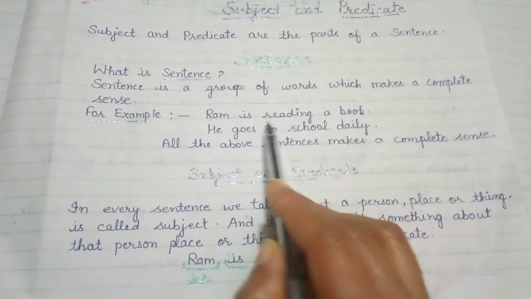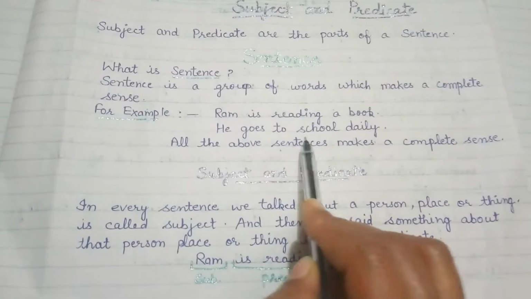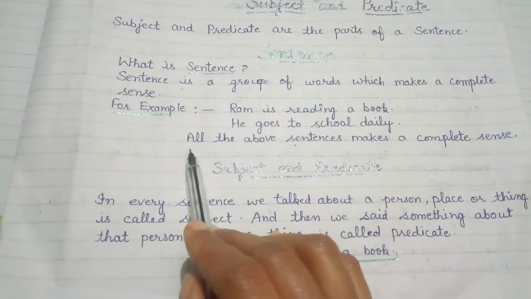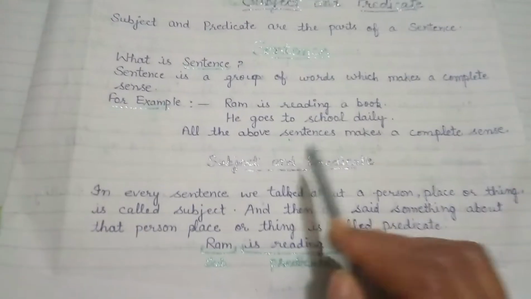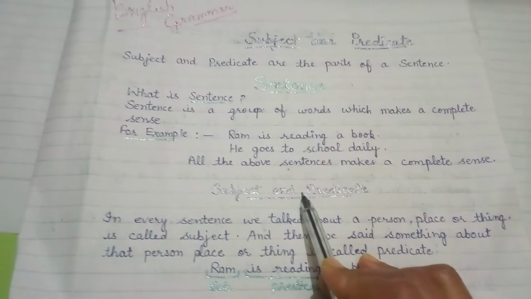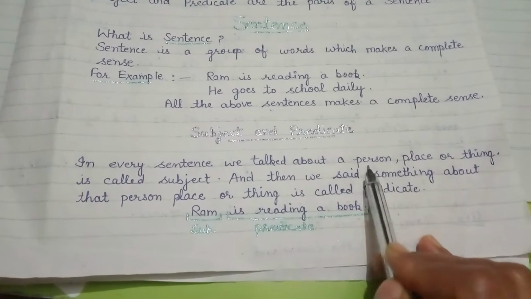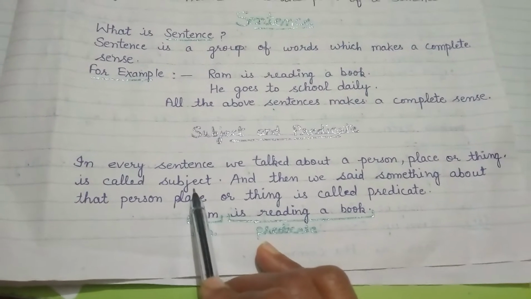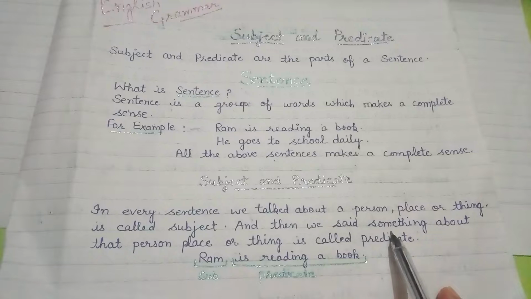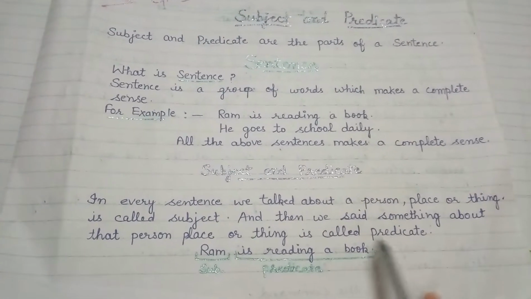For example, Ram is reading a book. Here is another example. He goes to school daily. All the above sentences give a complete sense. So let's come back to our topic, subject and predicate. In every sentence we talk about a person, place or thing, that is called the subject, and then we say something about that person, place or thing, that is called the predicate.